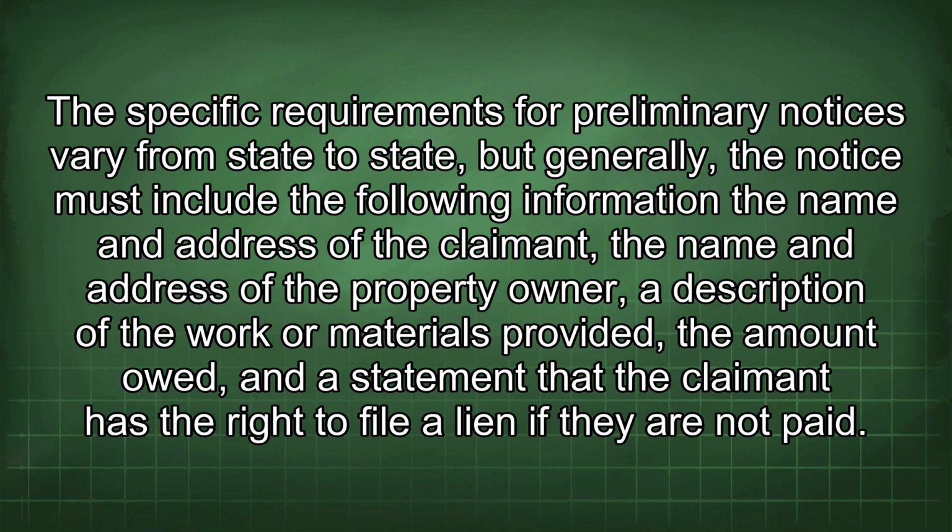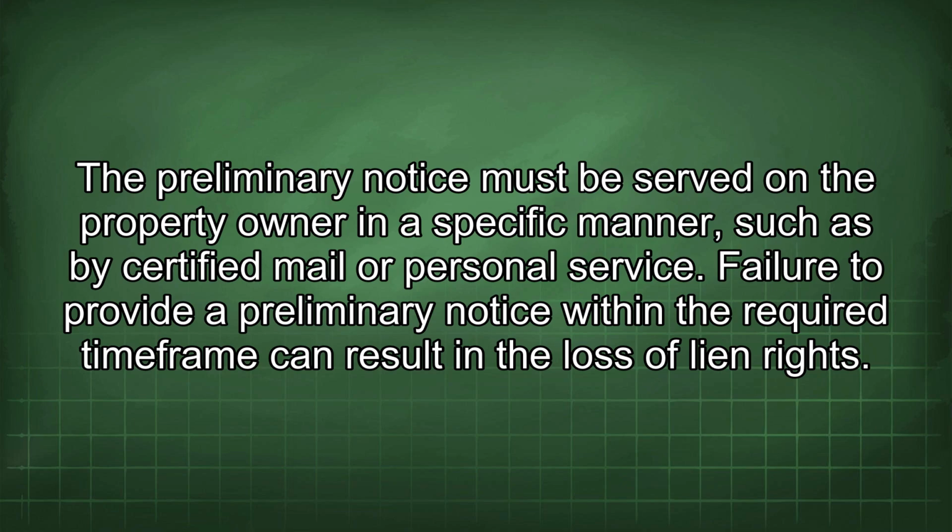the name and address of the claimant, the name and address of the property owner, a description of the work or materials provided, the amount owed, and a statement that the claimant has the right to file a lien if they are not paid. The preliminary notice must be served on the property owner in a specific manner, such as by certified mail or personal service. Failure to provide a preliminary notice within the required time frame can result in the loss of lien rights.